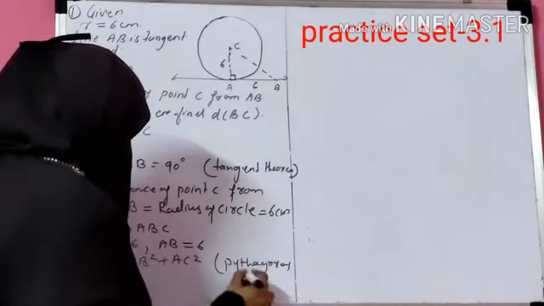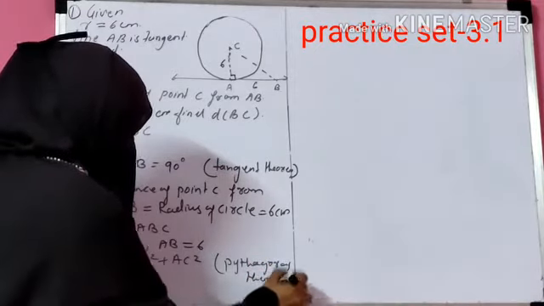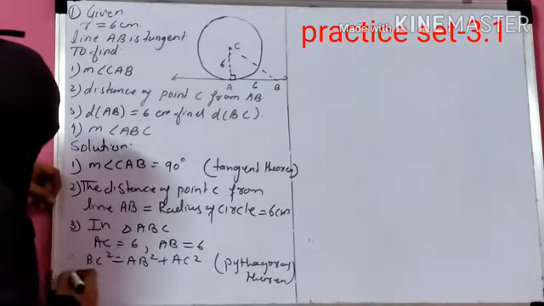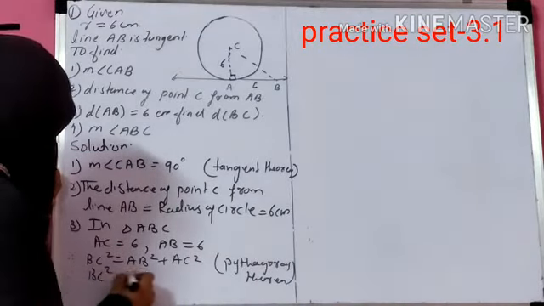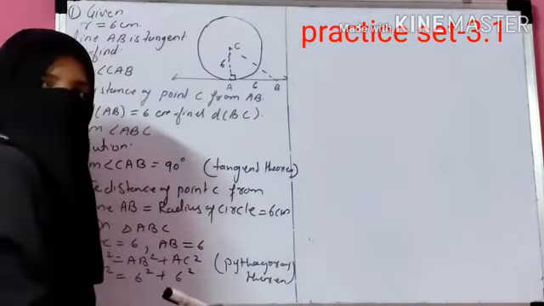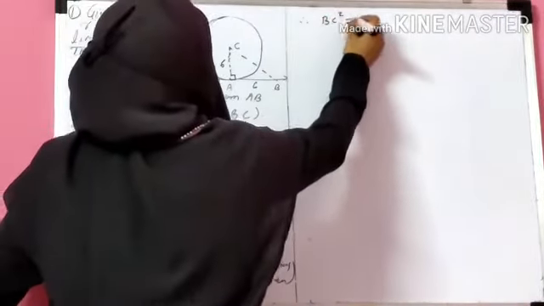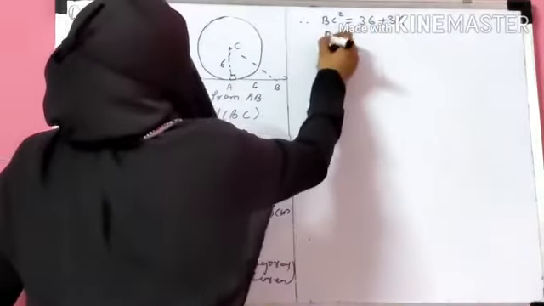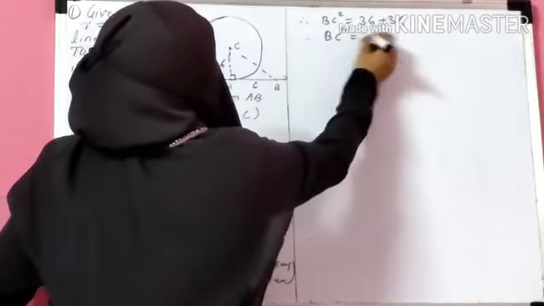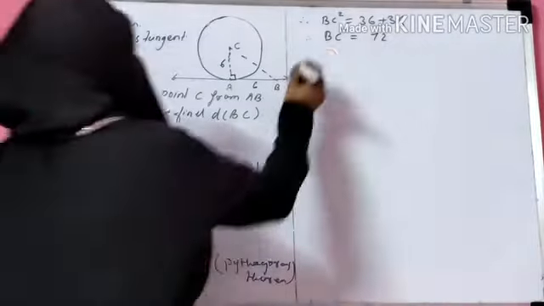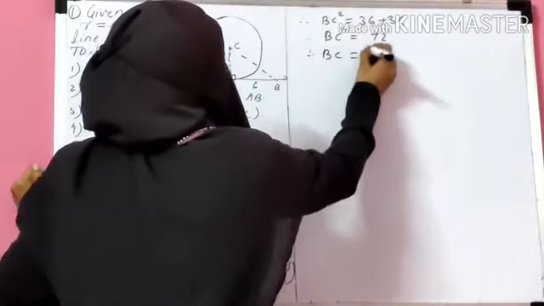So by Pythagoras theorem BC square is equal to AB square plus AC square. Now substitute the value. BC square is equal to 6 square plus 6 square. Now 6 square is 36. So BC square is equal to 36 plus 36, which is 72. So therefore BC is equal to under root 72.